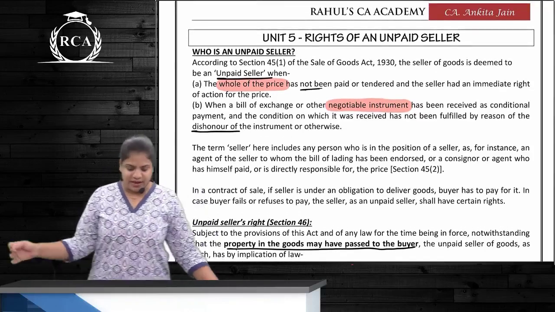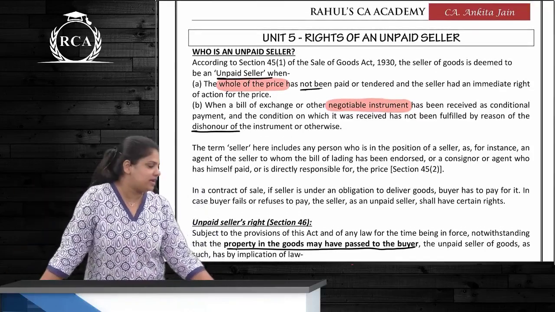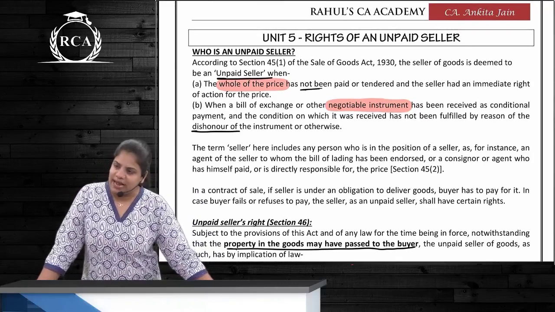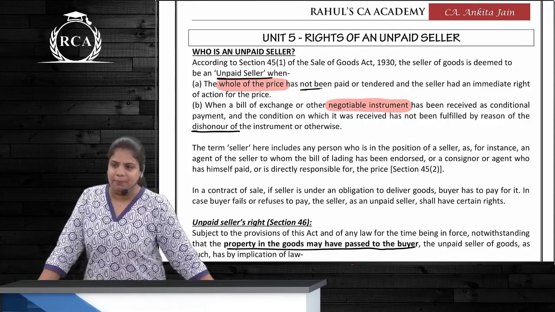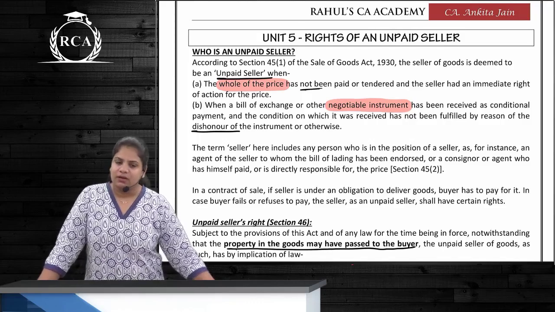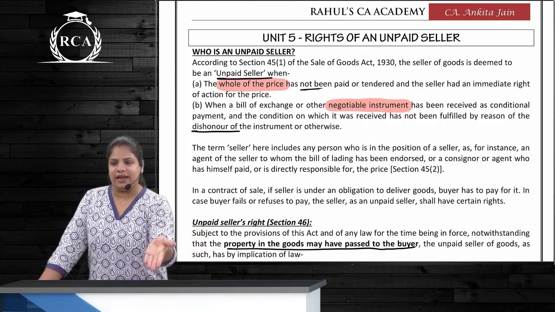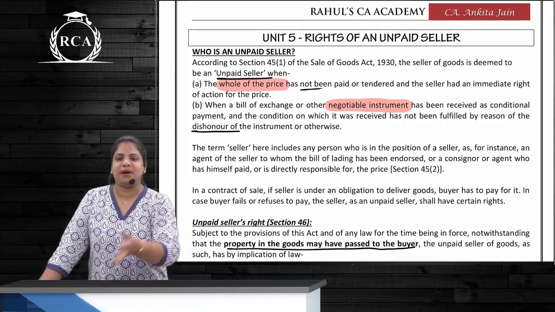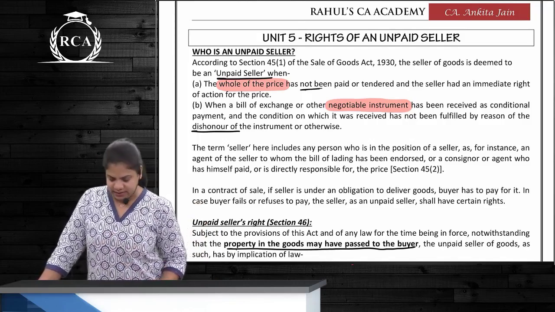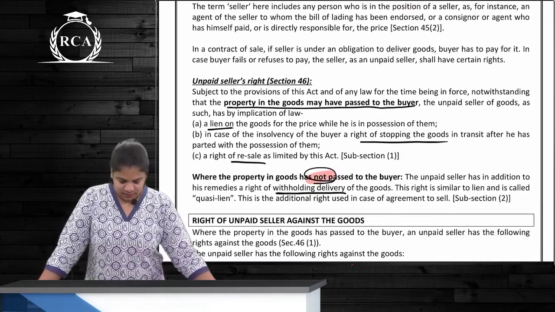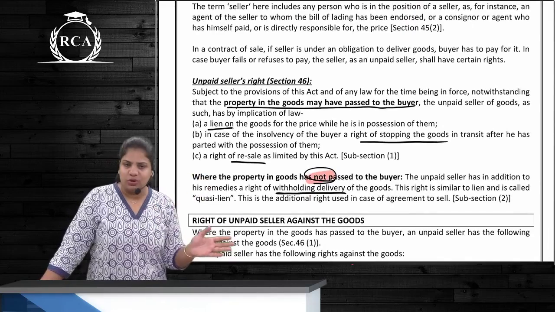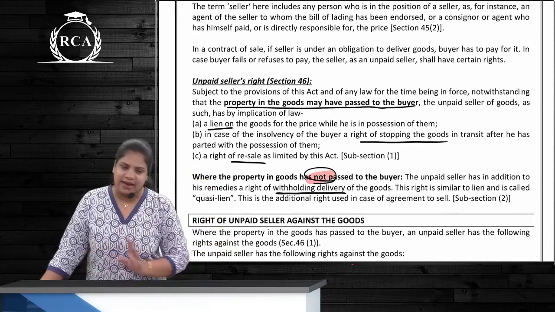So unit 5, rights of an unpaid seller. Who is an unpaid seller? That seller to whom the whole of the price has not been paid, or a negotiable instrument is given but it is dishonored. Correct? What are the rights of an unpaid seller? He has got rights against goods and against the buyer, right?